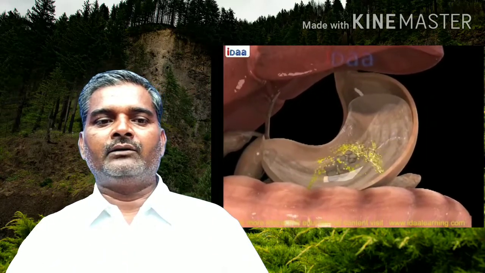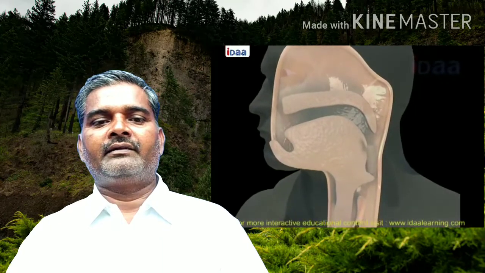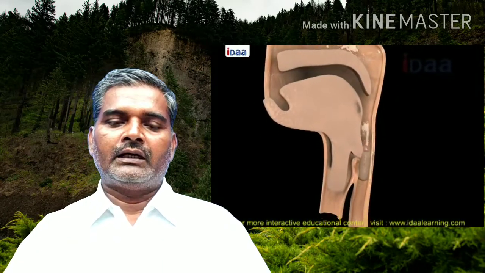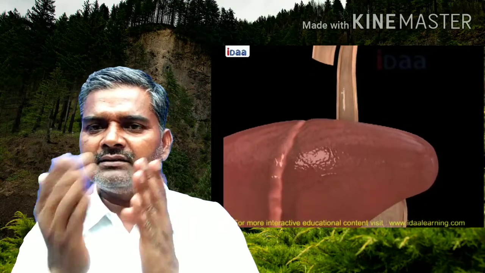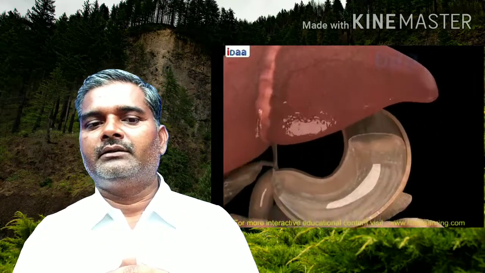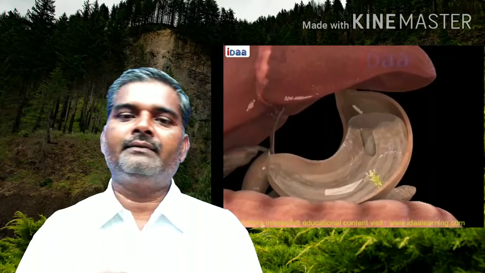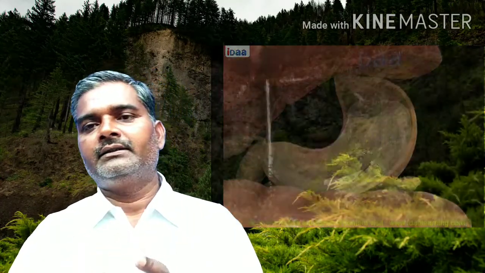Food is pushed down by the wave-like movement of the wall of the food pipe. In the food pipe there is a wave-like movement, and this wave-like movement pushes the food forward. That wave-like movement is called peristalsis. This wave-like movement takes place throughout the alimentary canal and pushes the food downward.